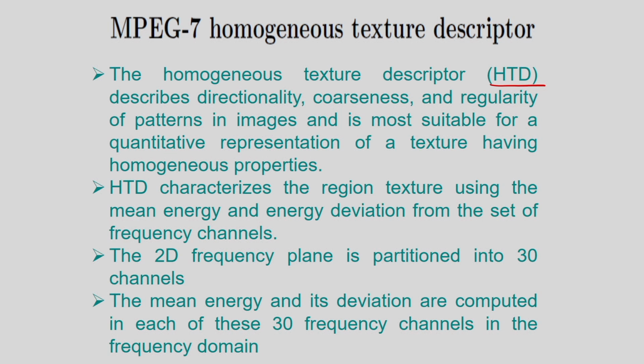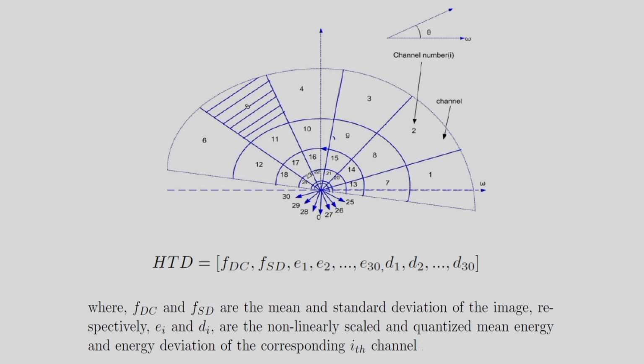For this, the mean energy and the energy deviation from a set of frequency channels are considered. So I am repeating this: for HTD, the mean energy and the energy deviation from a set of frequency channels are considered, and the 2D frequency plane is partitioned into 30 frequency channels. The mean energy and its deviation are computed in each of these 30 frequency channels in the frequency domain. Here I have shown the pictorial representation of the HTD, and you can see we have considered 30 frequency channels.